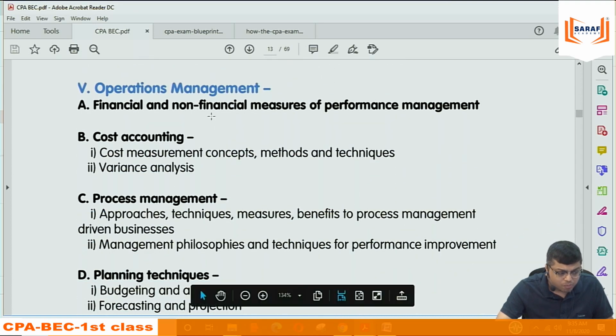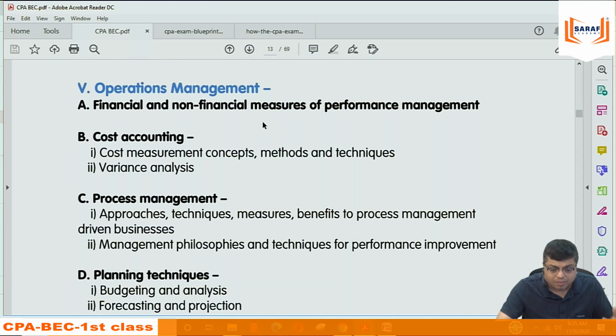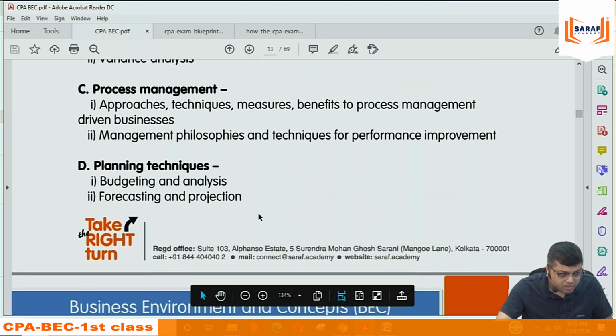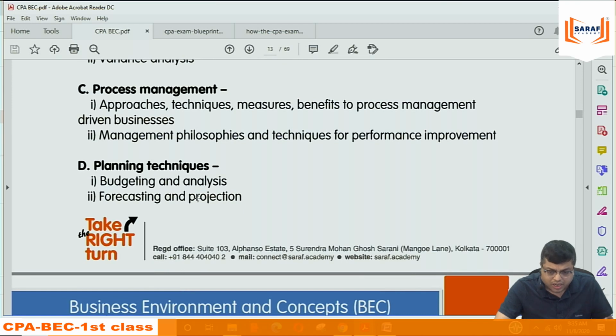And then the last part, operations management, which is how we can analyze the performance of an organization, of a department, of a staff: the costing principles, joint product, byproduct, process costing, marginal, absorption, ABC, life cycle, throughput, every costing technique, variance, then process costing approach, measures, benefits, then budgeting and forecasting. How the budgeting can be done, what is the purpose of budgeting, budget preparation, numericals, theory, all are there.